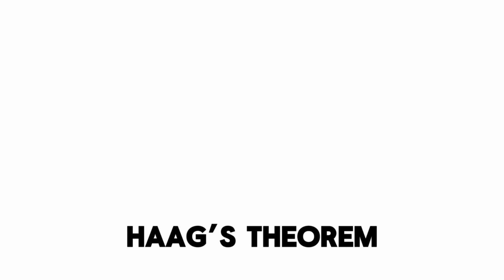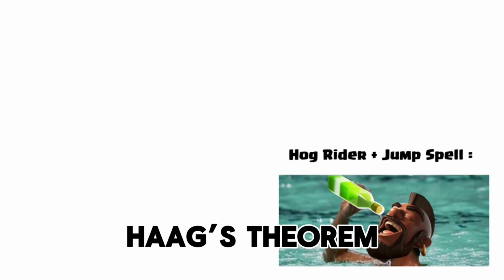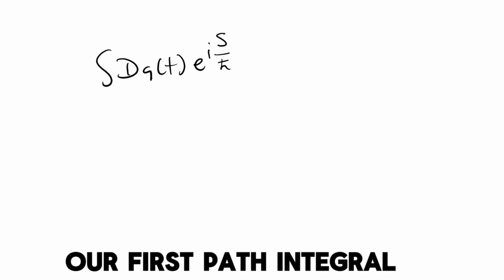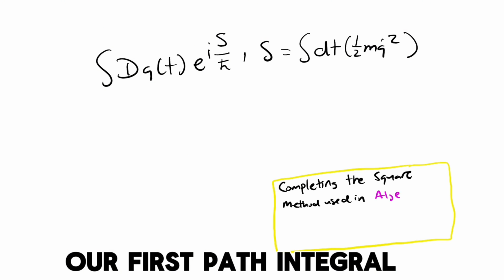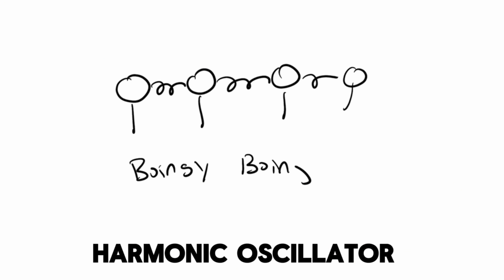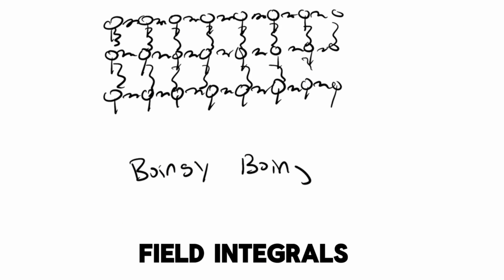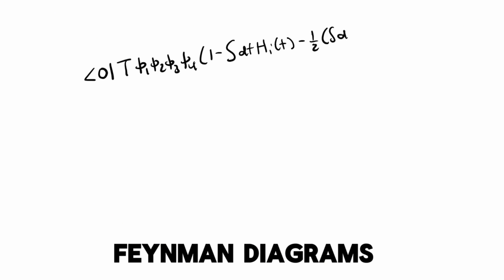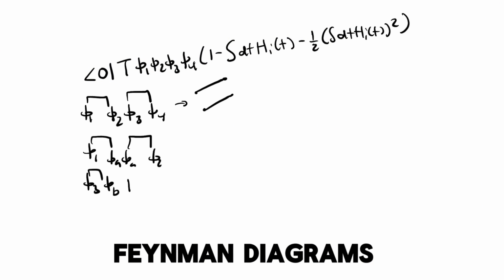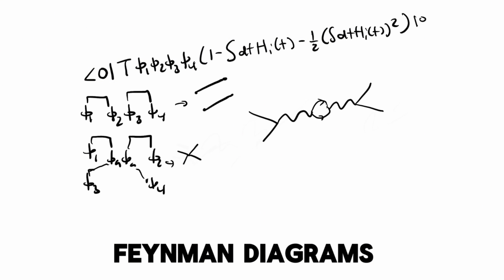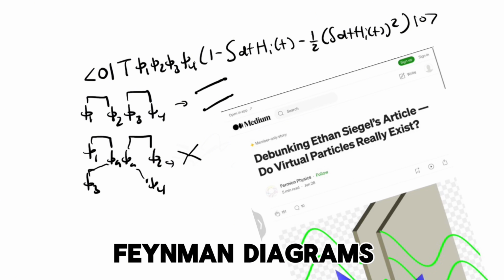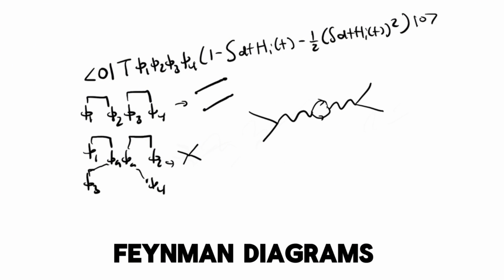Using renormalization is like trying to put a jump spell on a hog rider. Let's solve the path integral for a free particle. Now this is really highly advanced math, so you got to know how to complete the square. Small number of springs, big number of springs. We can expand the numerator in the Gell-Mann-Low theorem and use Wick's theorem to calculate the numerator. We can use diagrams to make this visually neat, but some people think that these diagrams represent a real physical process. So then you have to write articles online about how that's wrong, and no, you cannot make a perpetual motion machine out of Feynman diagrams.